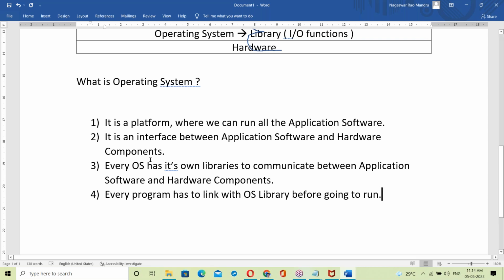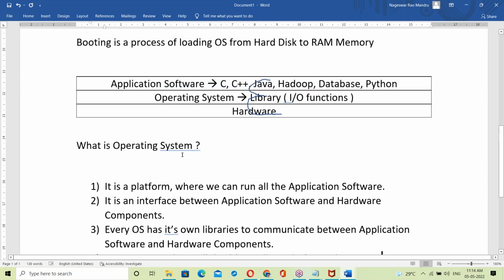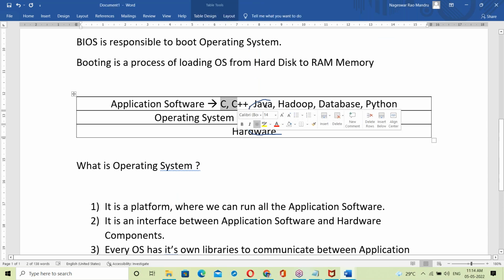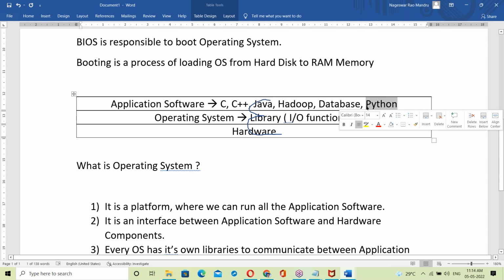That link may be static linking or dynamic linking. C and C++ use static linking. Java and Python use dynamic linking. Java and Python are both platform independent, right? How? Because the Java program and Python script link to the OS library dynamically. Since they link with the OS dynamically, they are platform independent.